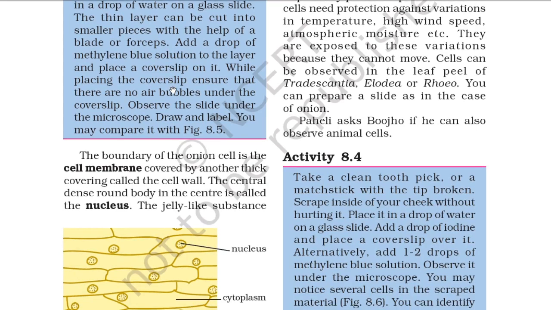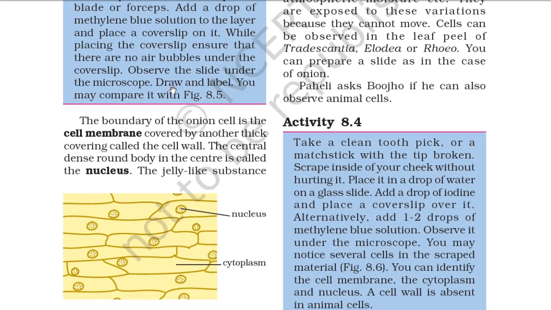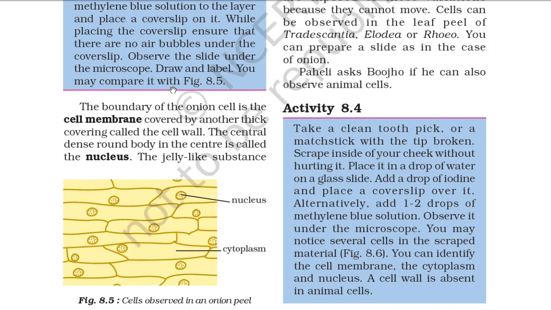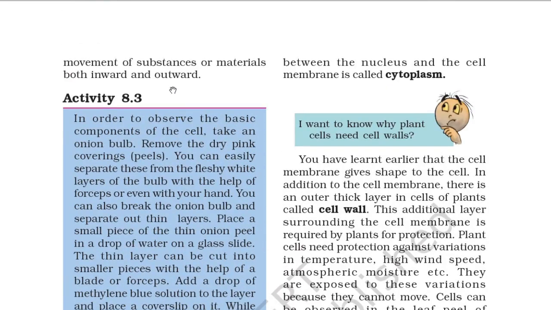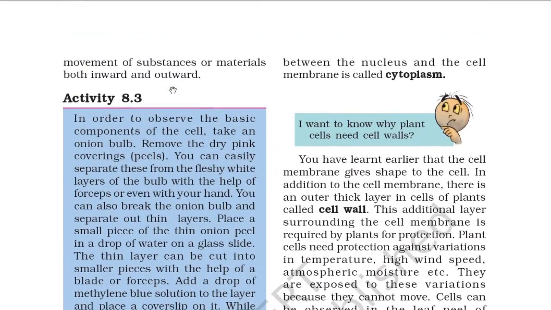So you can see here the boundary of the onion cell is the cell membrane. So you can see the cell membrane, and the cell membrane is covered by another thick covering called the cell wall. Now the central dense round body at the center is called the nucleus. So you can see the nucleus. The jelly-like substance between the nucleus and the cell membrane is called the cytoplasm. So you can see the jelly-like substance, it is the cytoplasm.